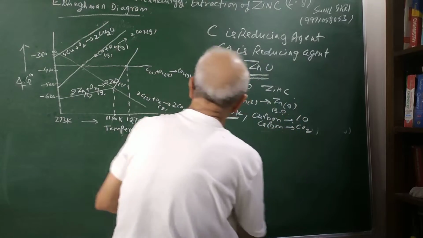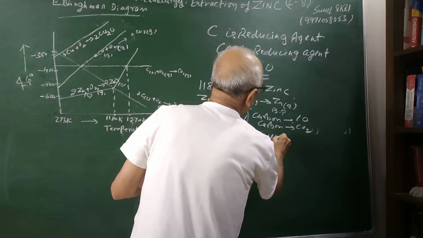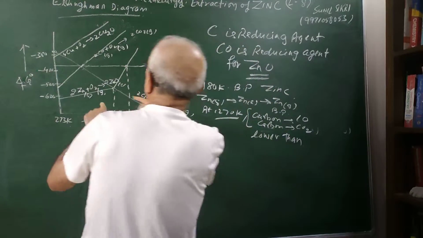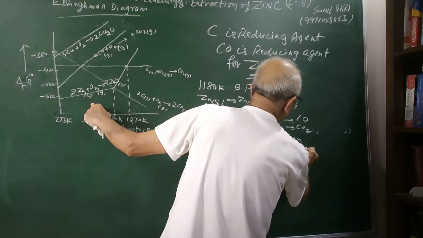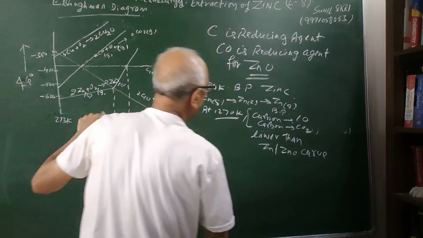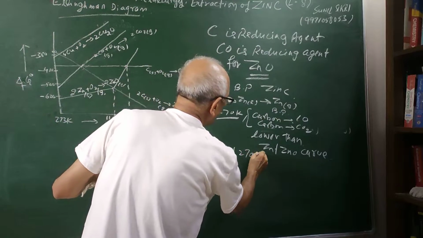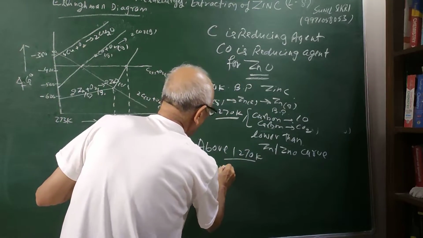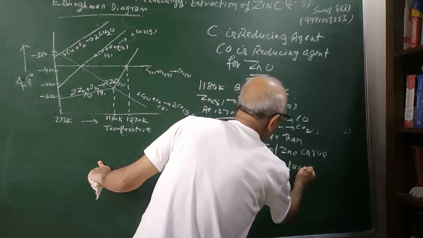Above 1270 this becomes lower, compared to the ZnO curve. Therefore above 1270 Kelvin temperature, carbon will reduce ZnO.